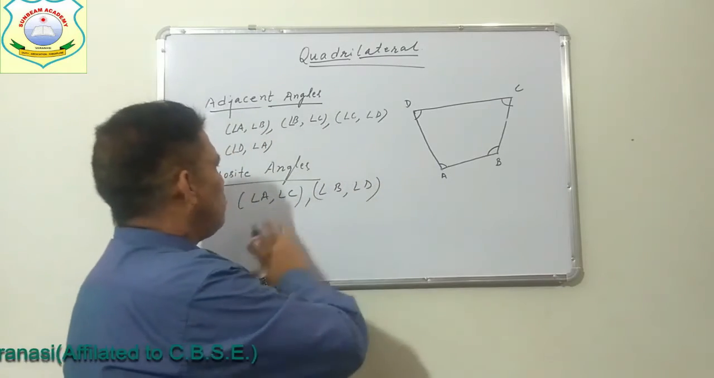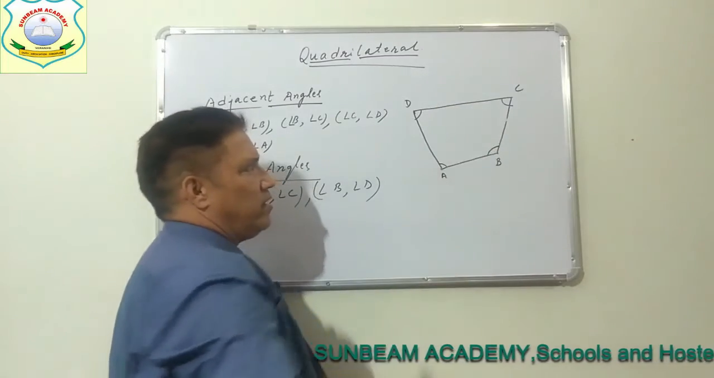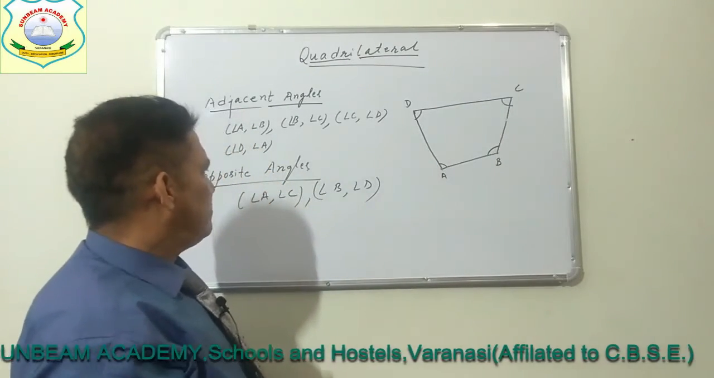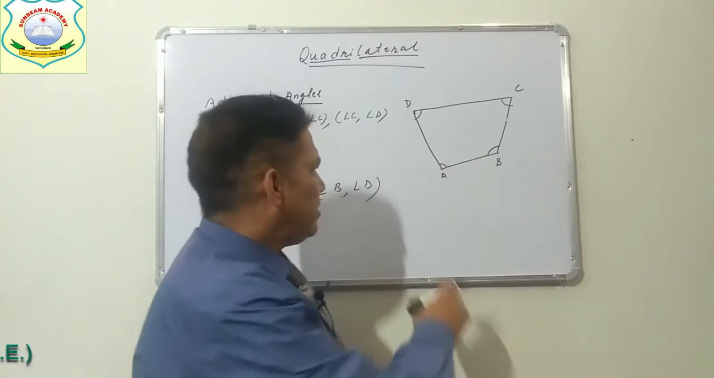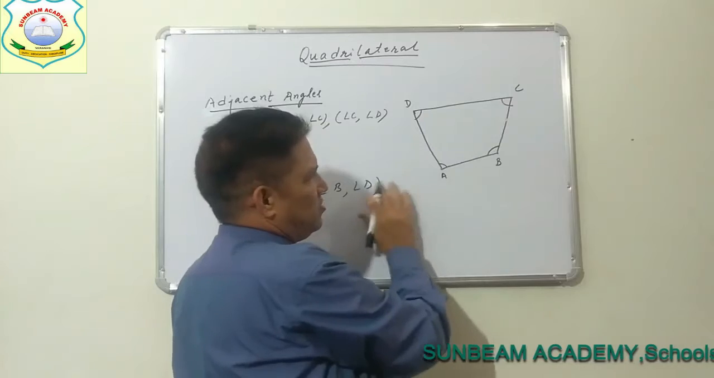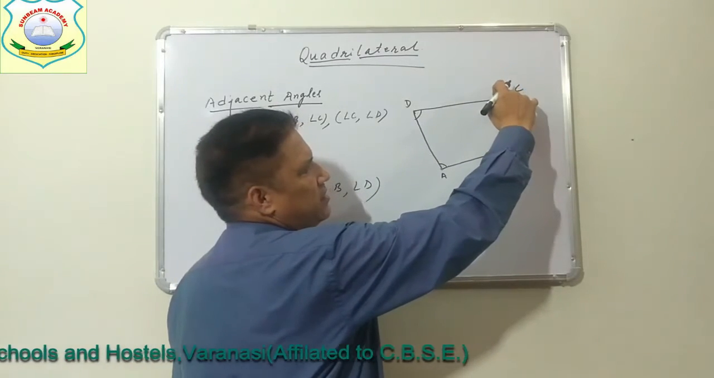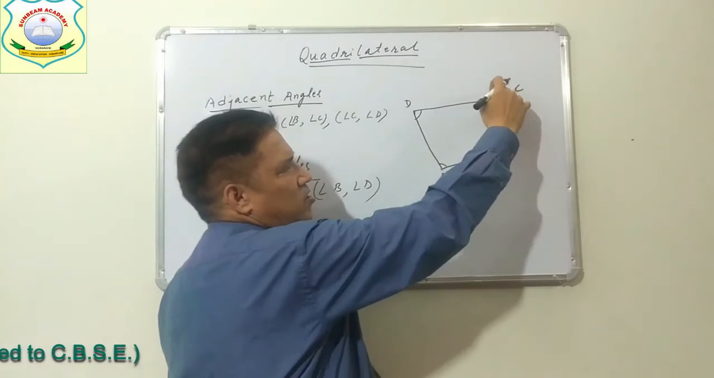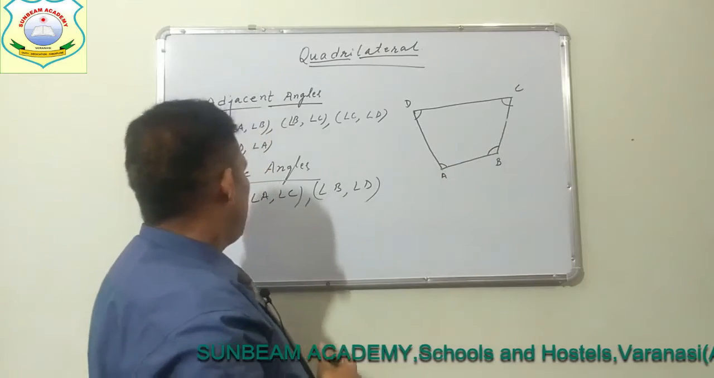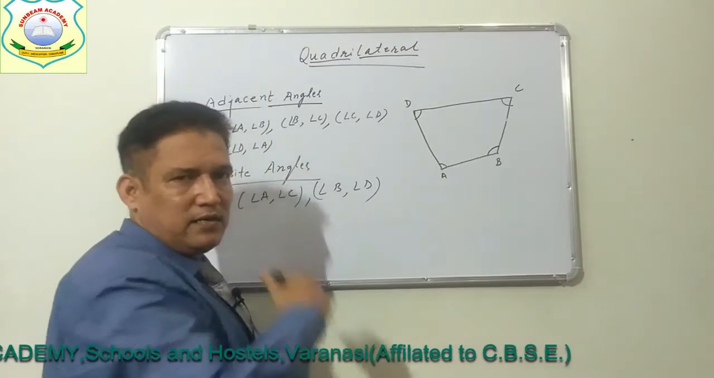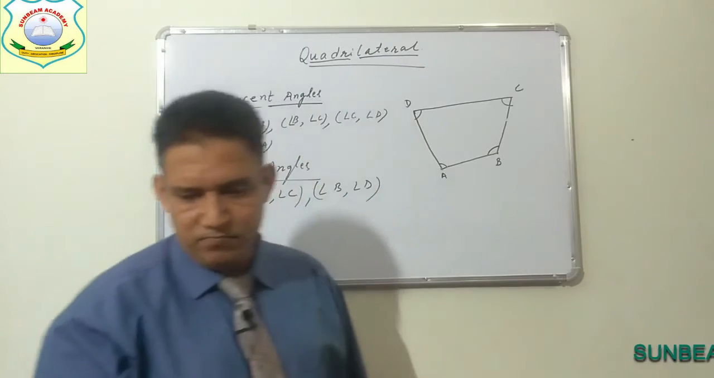So how can we define opposite angles? Opposite angles of a quadrilateral are those angles which do not have any common arm. Here AB and AD are the two arms of angle A, and BC and CD are the two arms of angle C. So no arm is common. So angles having no common arm in a quadrilateral are called opposite angles.